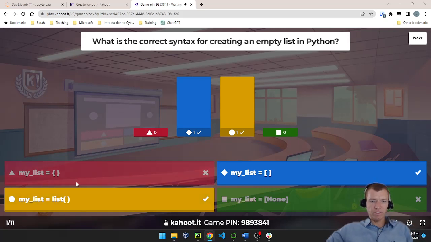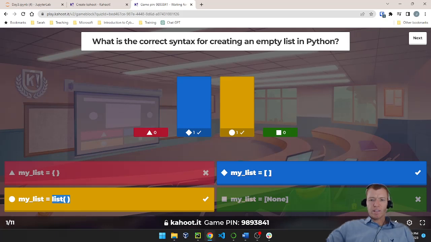Alrighty, let's talk about these. Mylist equals squiggly brackets, curly braces, that is going to create an empty dictionary. Square brackets create an empty list. Calling the list constructor with list parentheses, that's going to also give you an empty list.